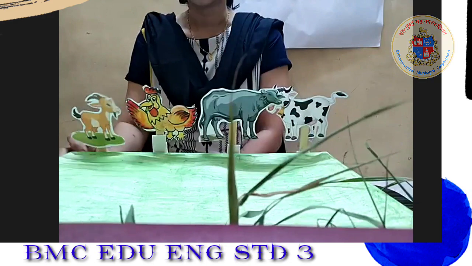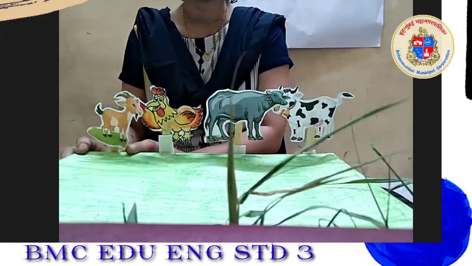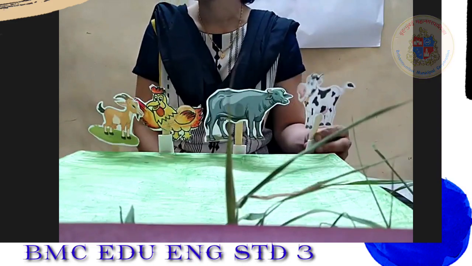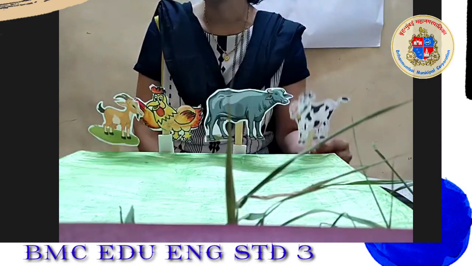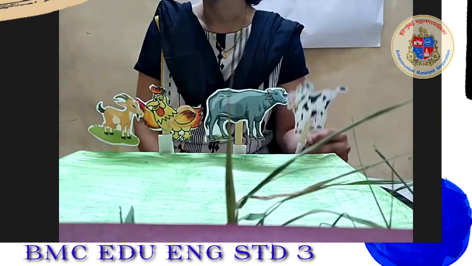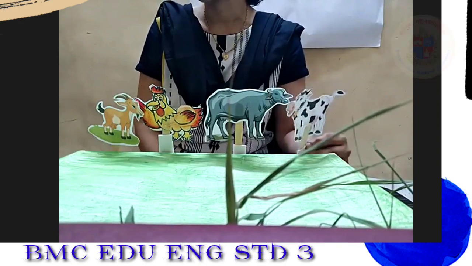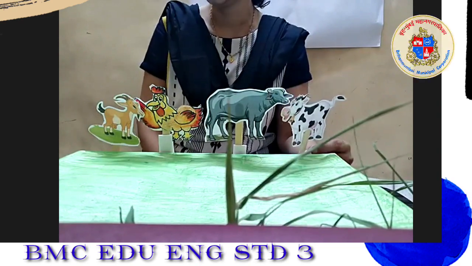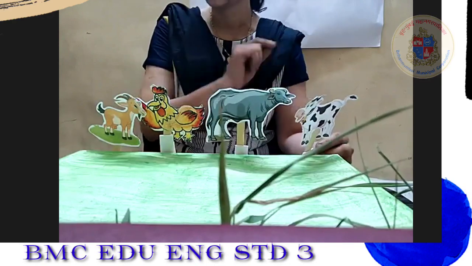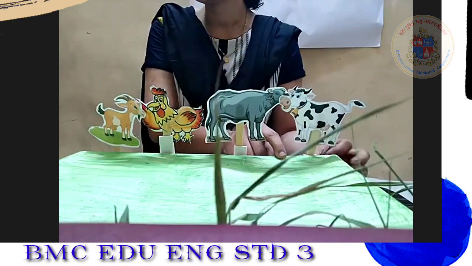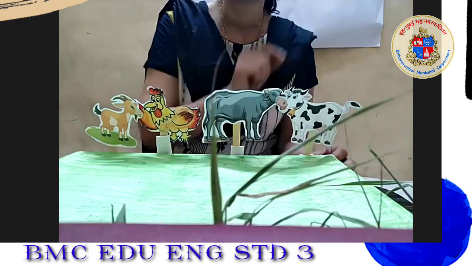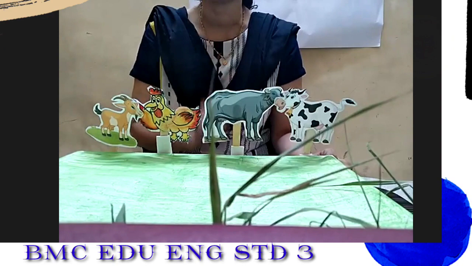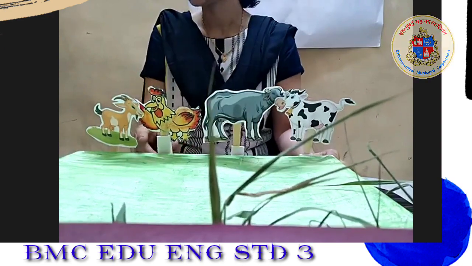Here again, in the conversation going on, the cow interferes. Now see what the cow is saying. That's true, of course. But after all, we are the ones who provide bullocks for tilling the field and cows for milk. Student, the cow says that cows are more useful as they give birth to bullocks who are useful in farming, as well as cows for giving milk.